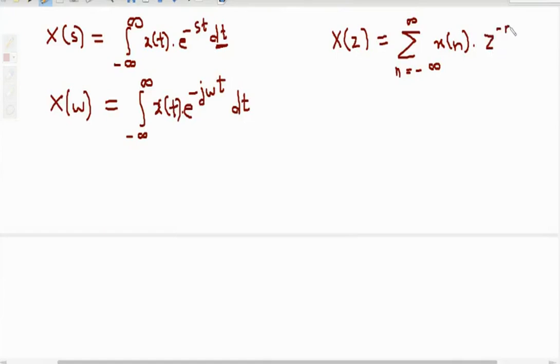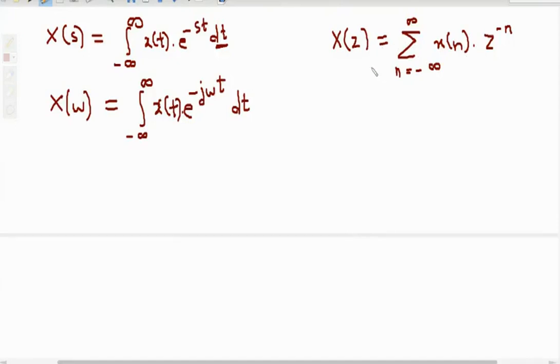So this is the definition of Z transform. All definitions are similar: integration is replaced by summation, x of t by x of n, and e raised to power minus st by z raised to power minus n.